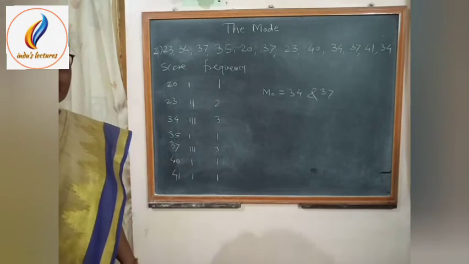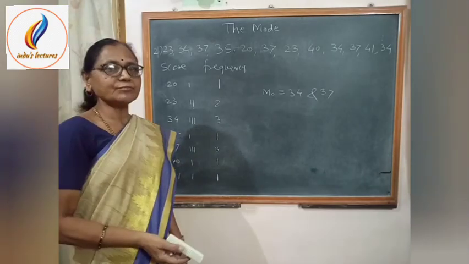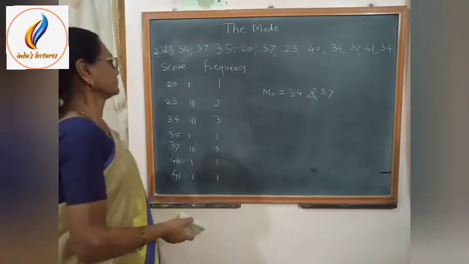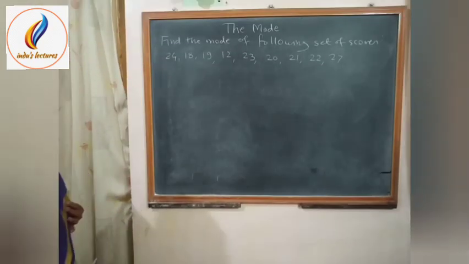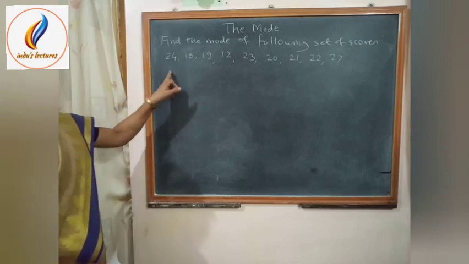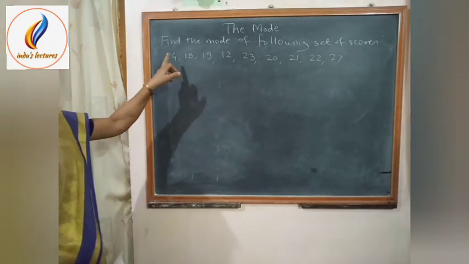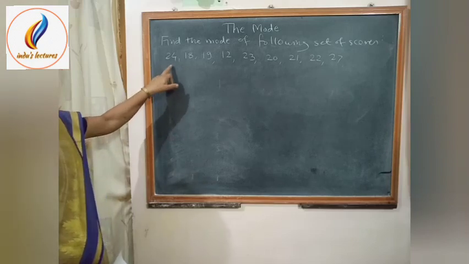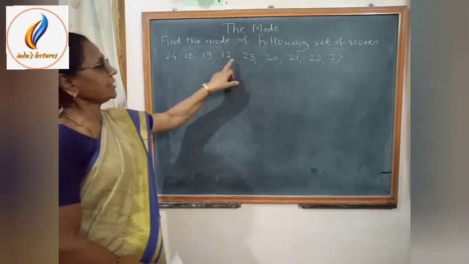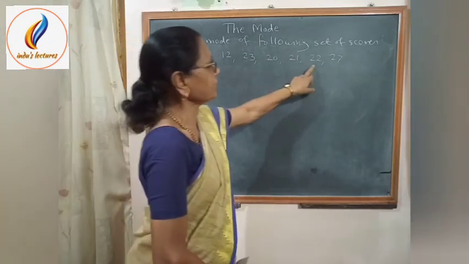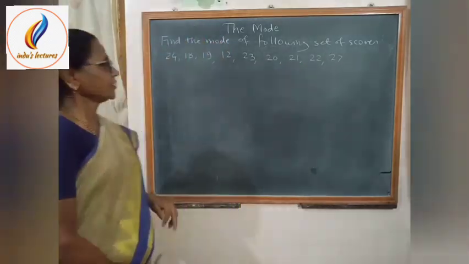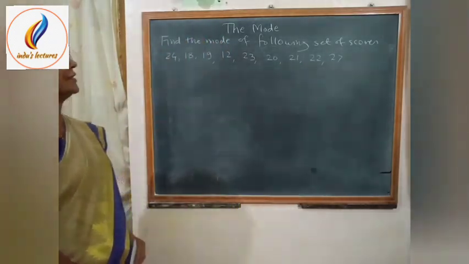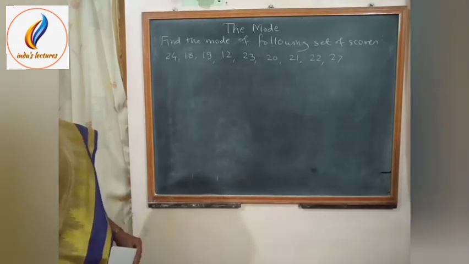That means we can say that a distribution may have more than one mode. Now consider the set of scores, and we have to find the mode of these scores. These scores are 24, 18, 19, 12, 23, 20, 21, 22, 27. If we observe, the frequency of each score is 1.